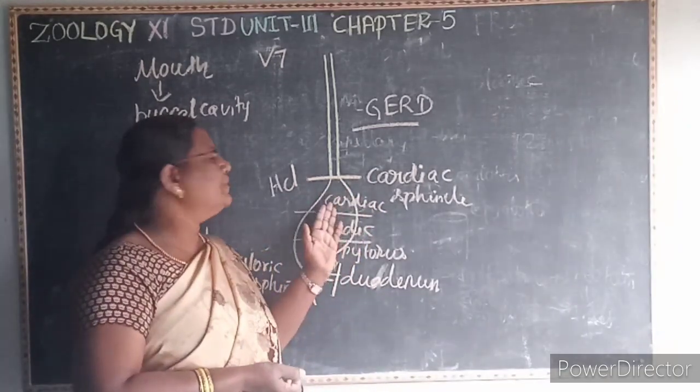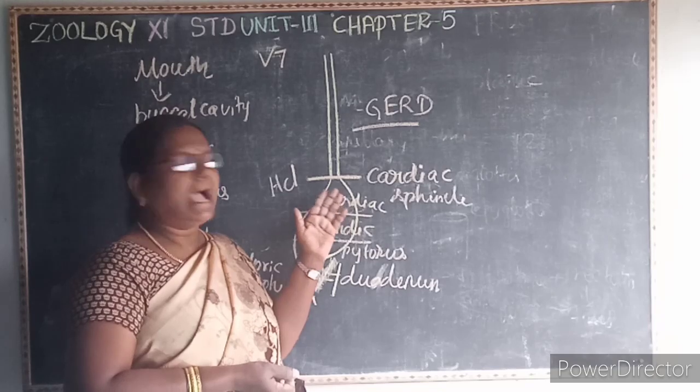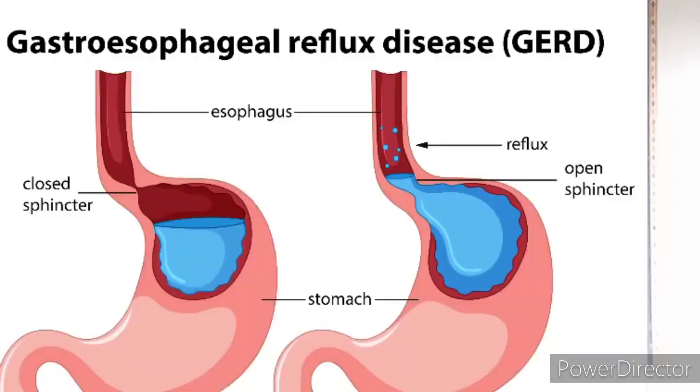That is, it allows the acid and the partly digested food to flow back again into the esophagus. And the pyloric sphincter allows the partially digested food to pass into the duodenum.